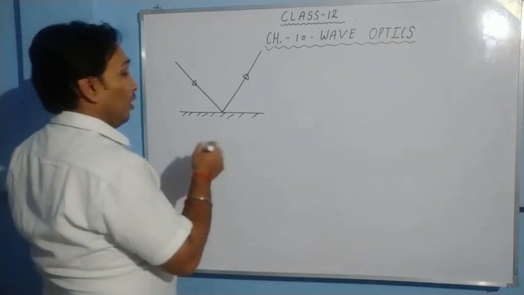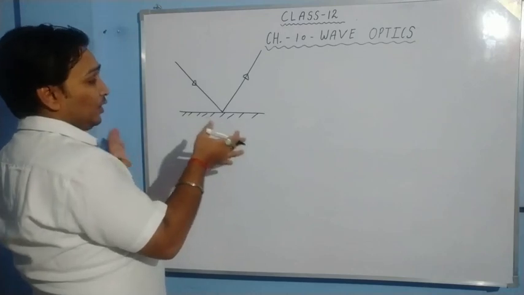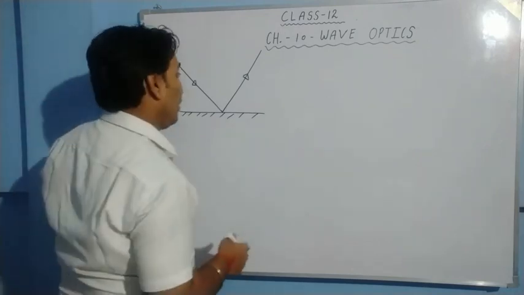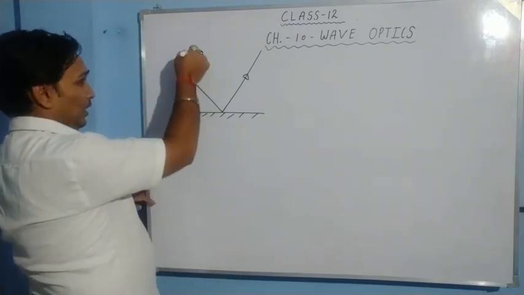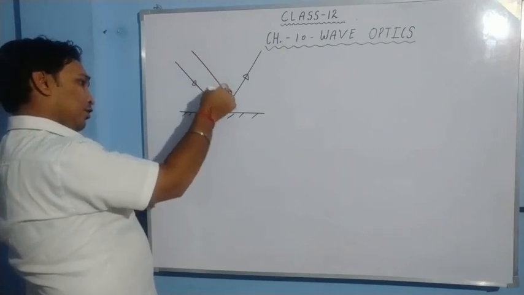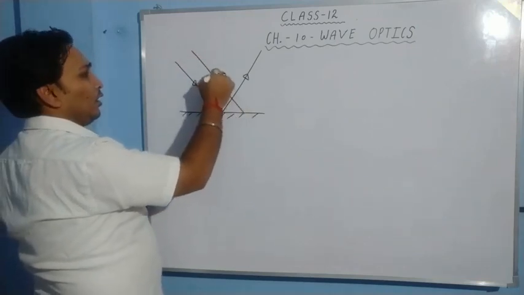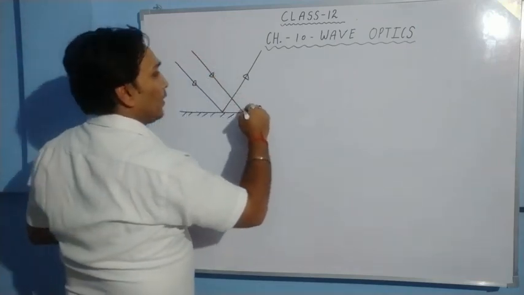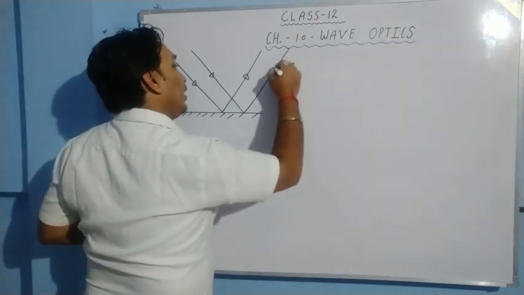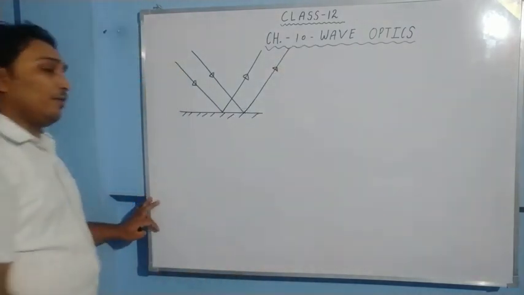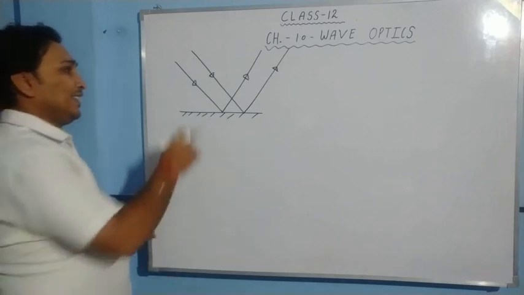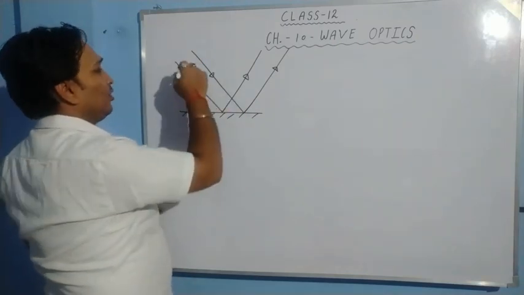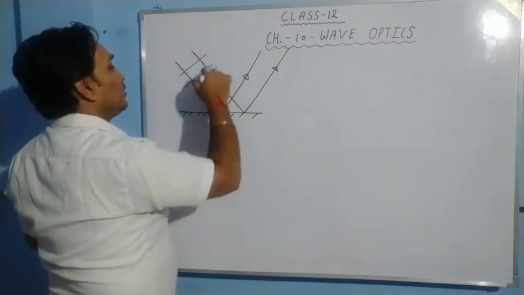Now, how should we understand this in terms of wavefront? For wavefront, we draw two rays of light parallel to each other. They reflect parallel to each other. How is the wavefront drawn? See, the rays are parallel to each other. The wavefront will be drawn like this.